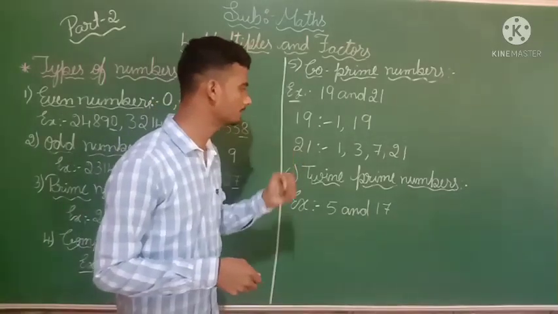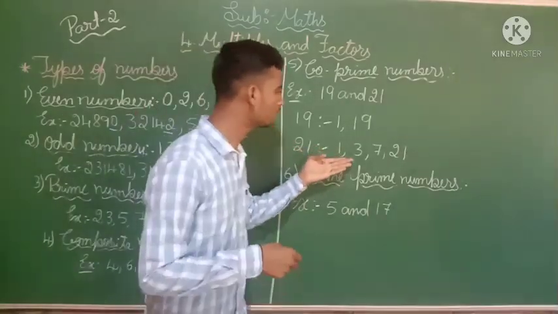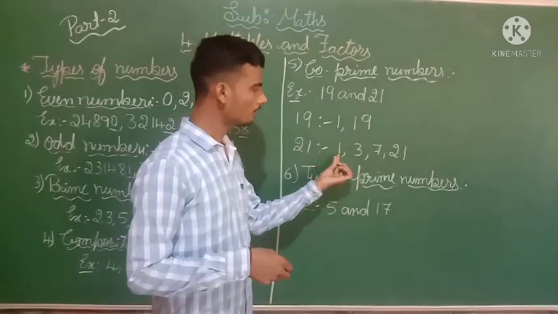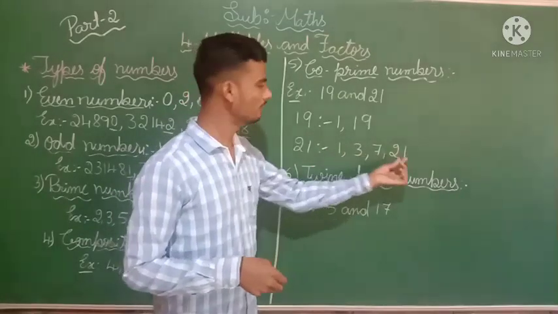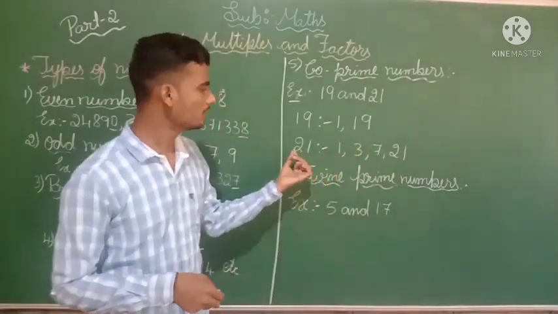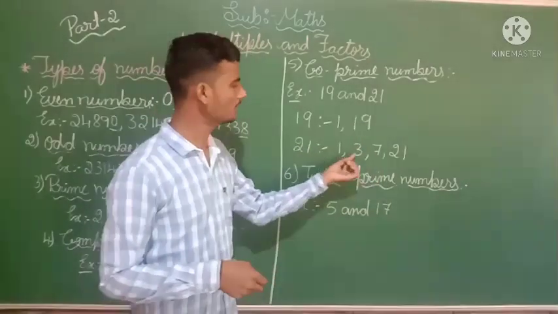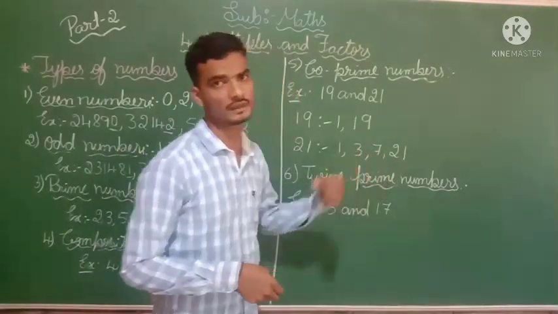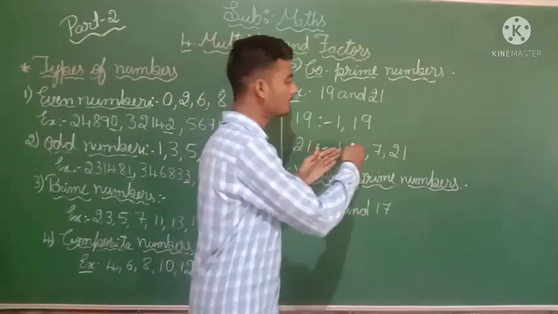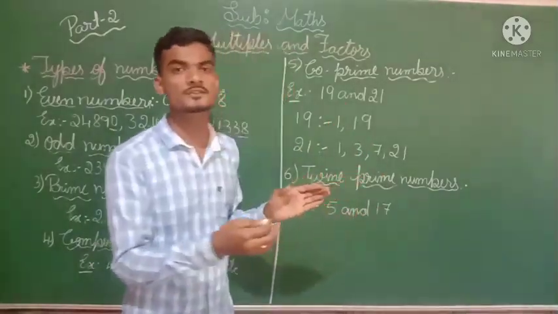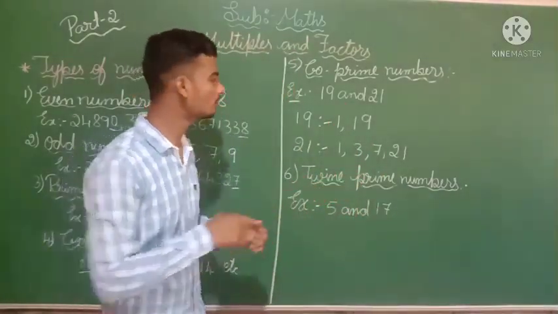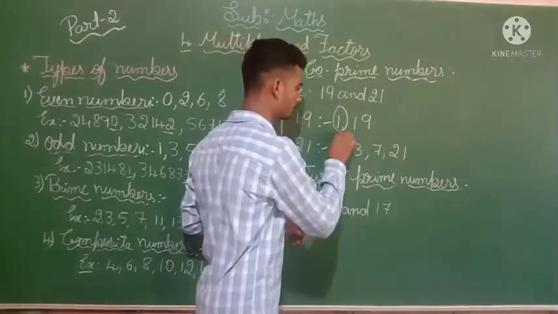Then for 21, we are going to find 1 twenty-one is 21, 21 ones are 21, then 3 sevens are 21. But the common factor you are going to find is only 1.